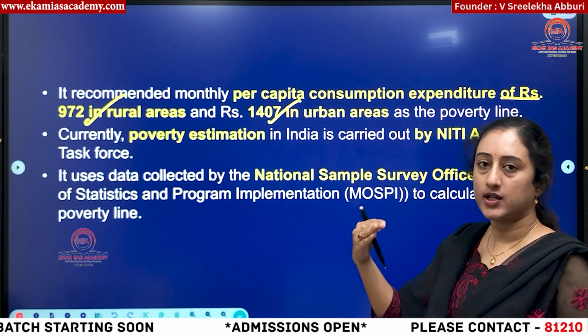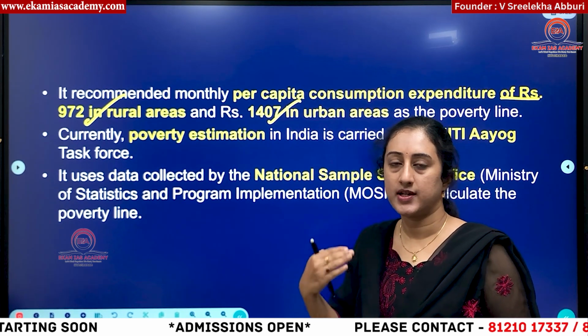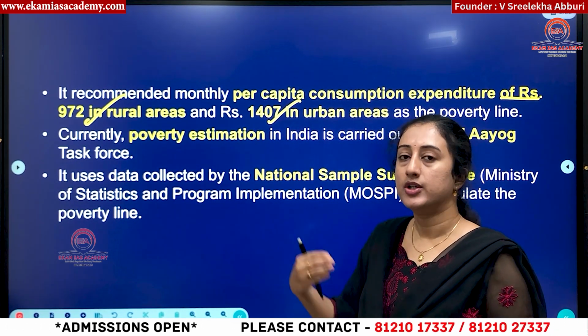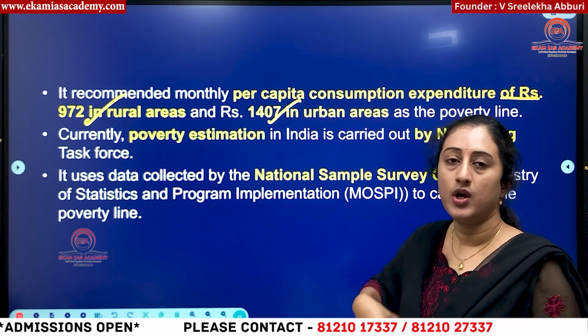Means YK committee and Lagdawala committee said it should be based on nutritional or calorie requirement. But Tendulkar committee and, you have seen now, another C.